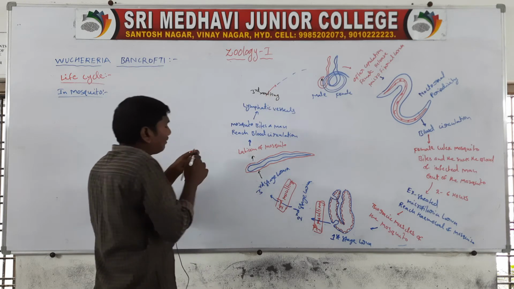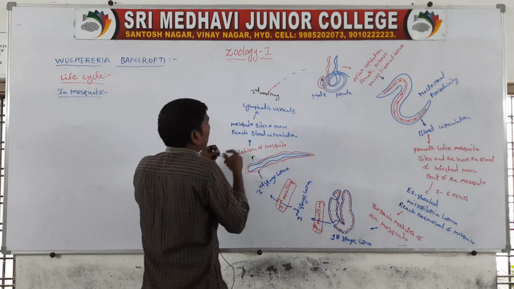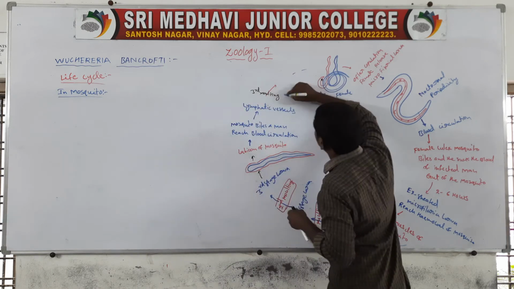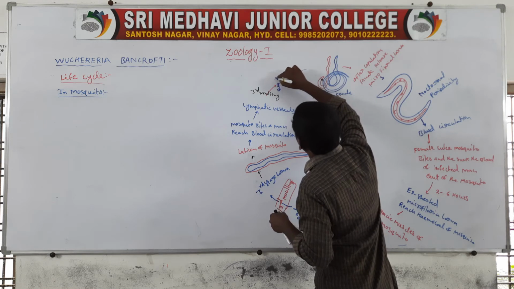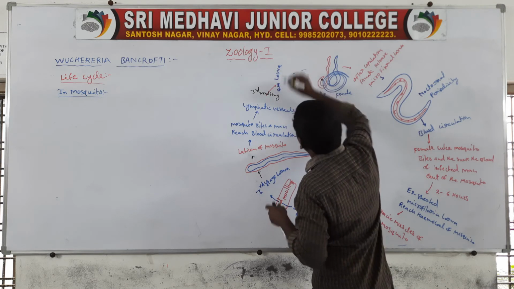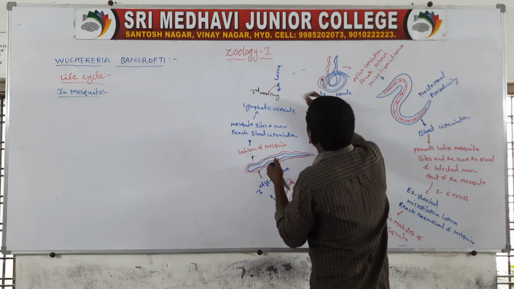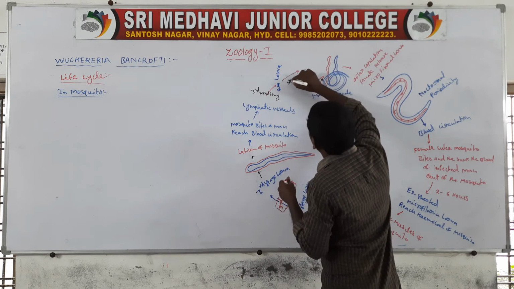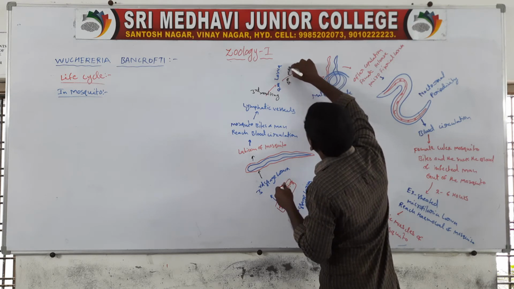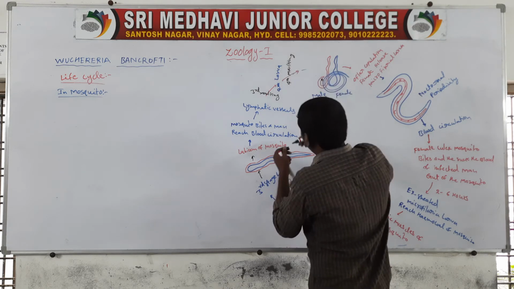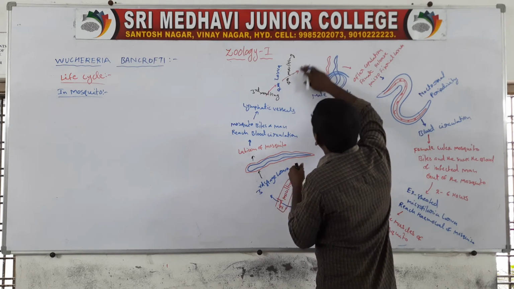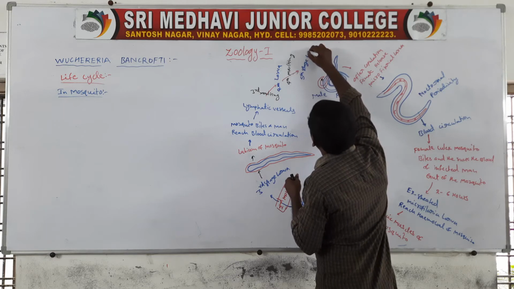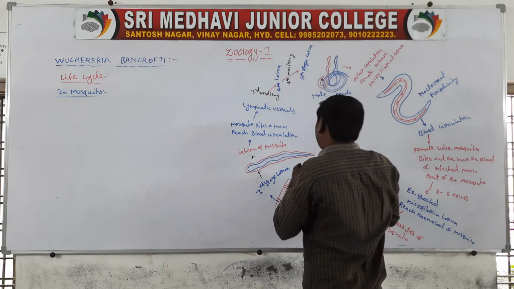Third molting, this is converting to the fourth stage larva. Fourth stage larva. Next one, fourth molting, converting to the fifth stage larva. Fifth stage larva.